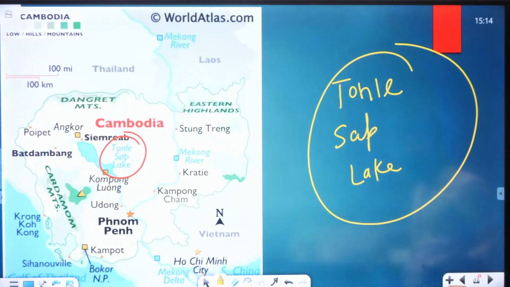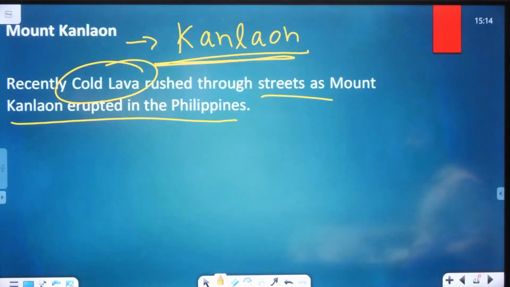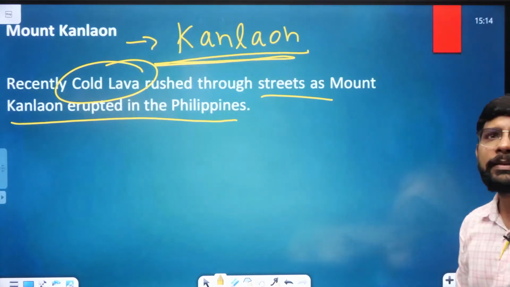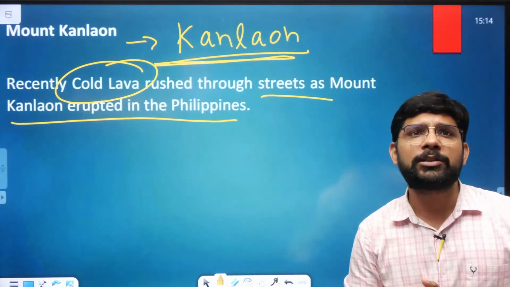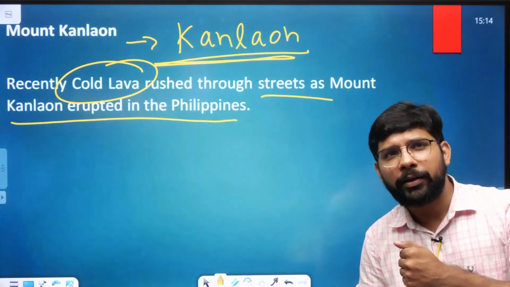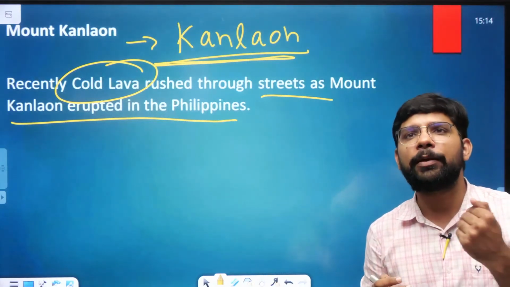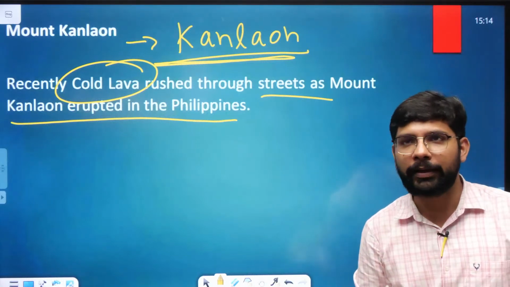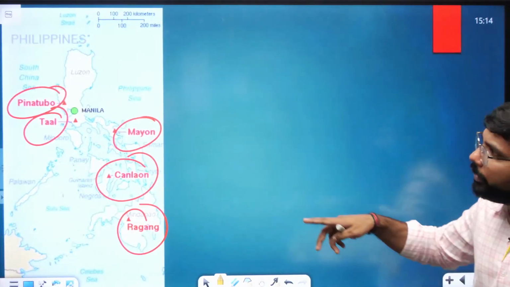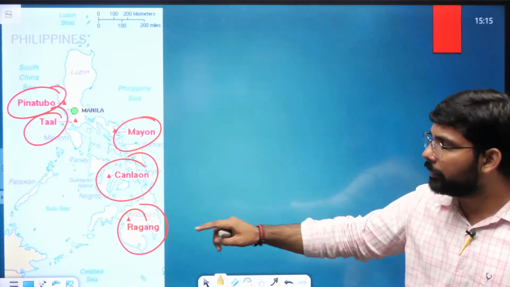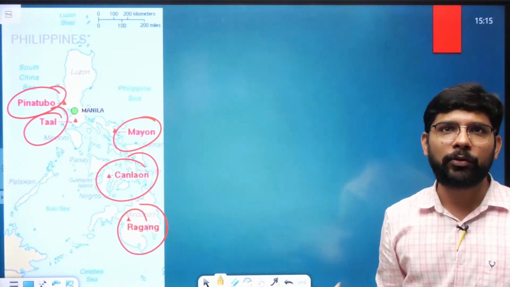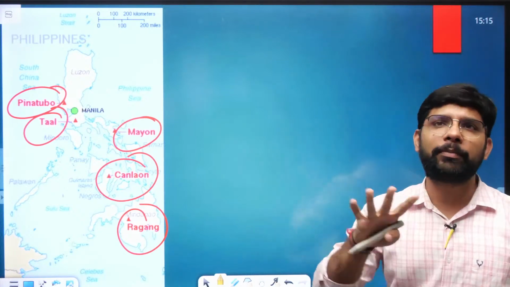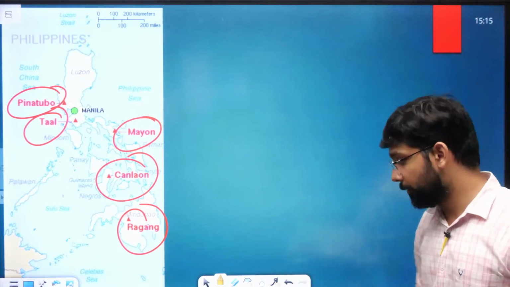Next we looked at the lake in Cambodia, the Tonle Sap Lake. That's also part of it. Next पे आते हैं the Mount Kanlaon. Mount Kanlaon is in the Philippines. These are the important mountains, those are continuously erupting volcanoes. That means the active volcanoes are there. We looked at the 5 active volcanoes here: Pinatubo, Taal, Mayon, Kanlaon and the Ragang. These are the 5 active volcanoes in the Philippines. So any of them can be asked कि कहाँ पे located है, क्या है.